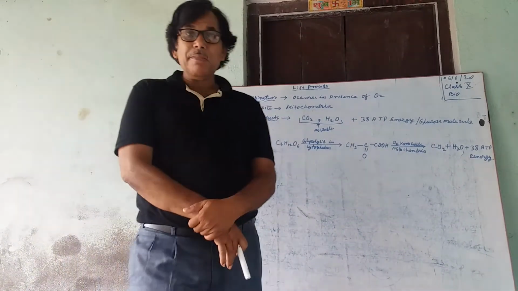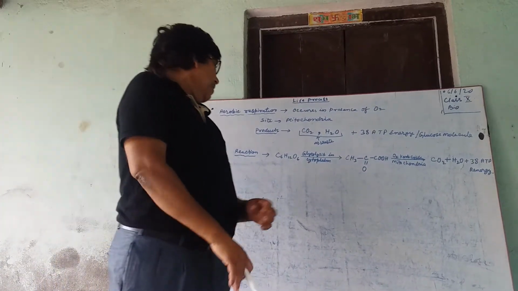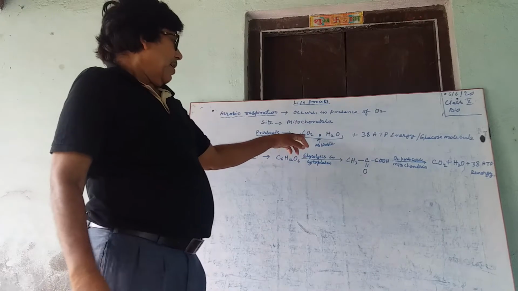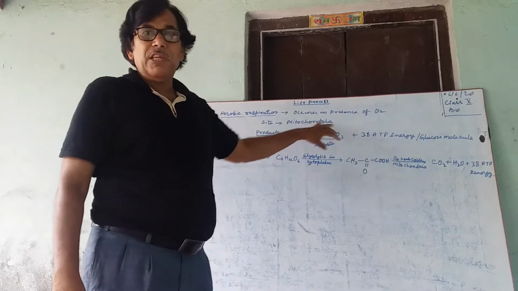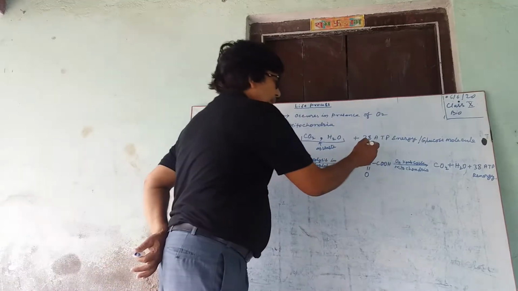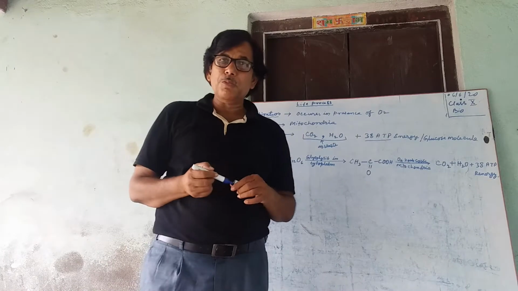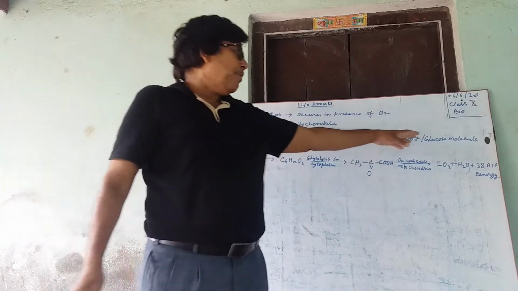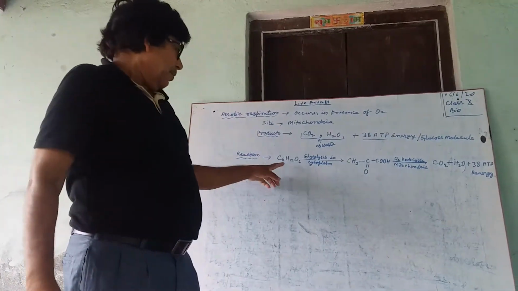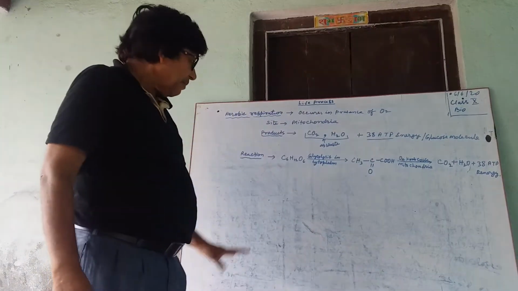Products are CO2 and H2O, which are waste products, and the main product which you need is 38 ATP of energy per glucose molecule. Means one glucose molecule gives 38 ATP of energy.